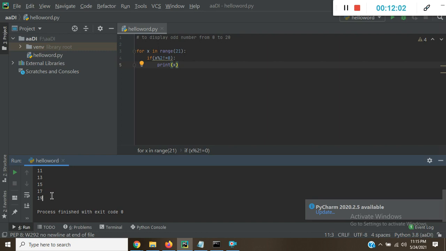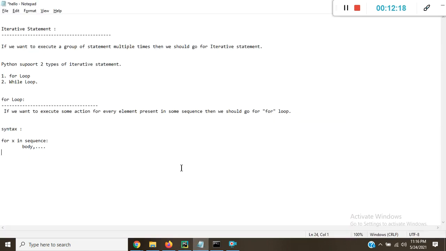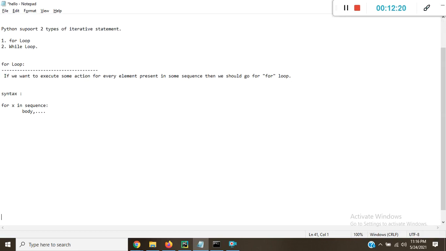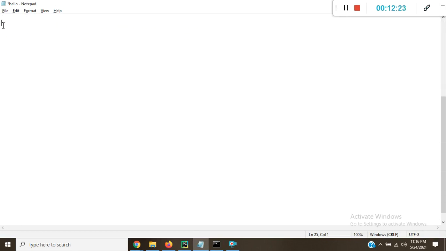Now we are going to the next topic, while loop. What is a while loop? If we want to execute a group of statements iteratively until some condition becomes false, then we should go for a while loop.